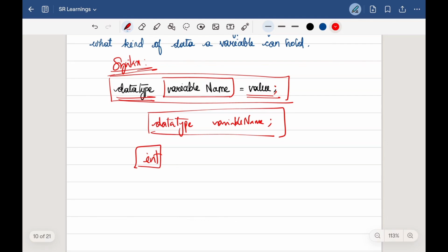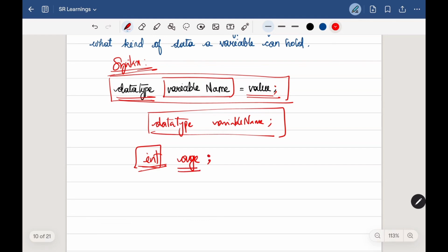So if I have to store one variable or one number, let's say I have to store my age, and the variable name is age here, and I'm going to store one number, right? Because age cannot be like apple or 5.33, no. So it should have only integer type. So I'm mentioning int as a data type here, and age is the variable name.